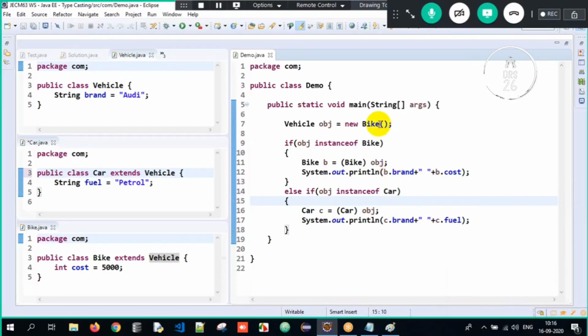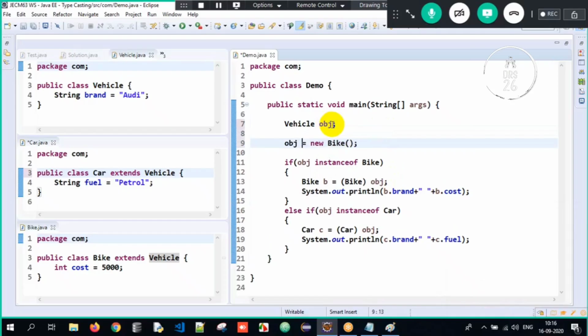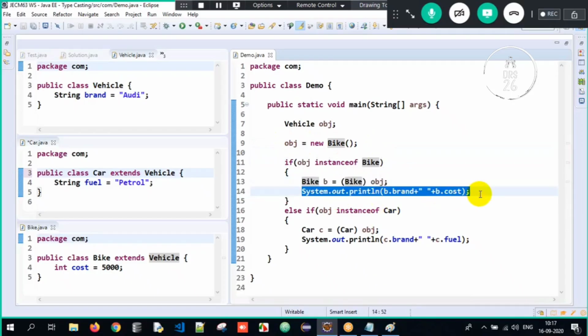Now, which object have I stored? This is the declaration, and here I can initialize it later. In creation, obj is of type vehicle, so I can store the bike object also, car object also. Generalization. As of now, obj is storing the bike object. Is the bike object an instance of the bike class? Yes, true. You will downcast it to bike and access the properties of bike and vehicle.